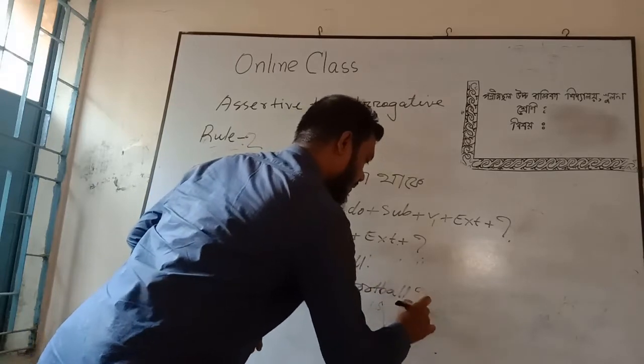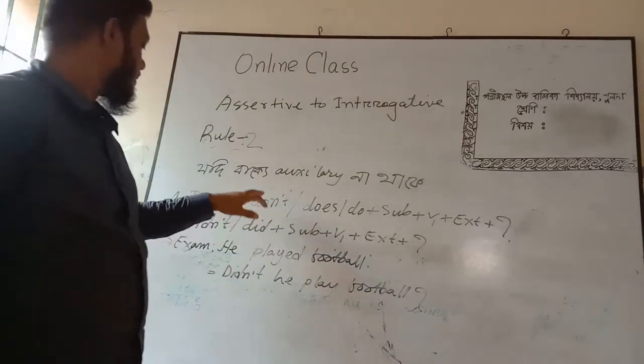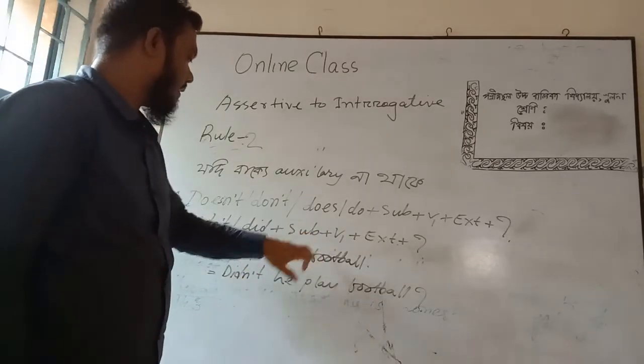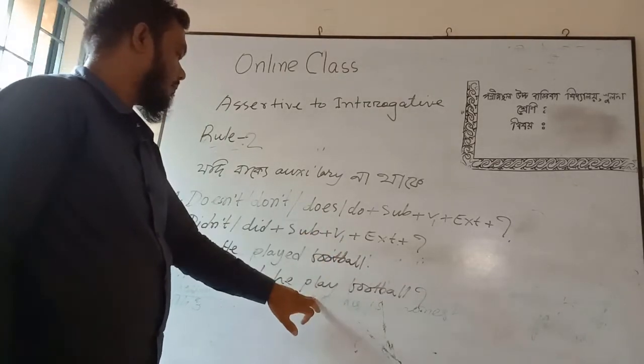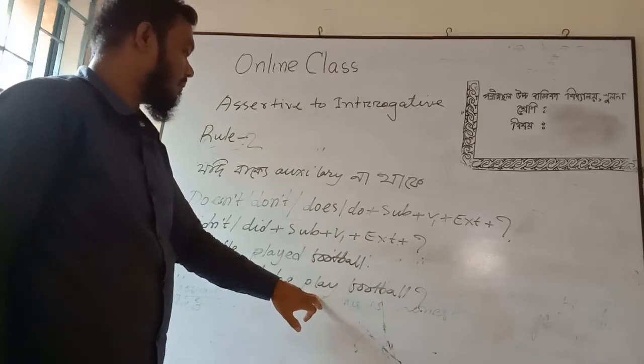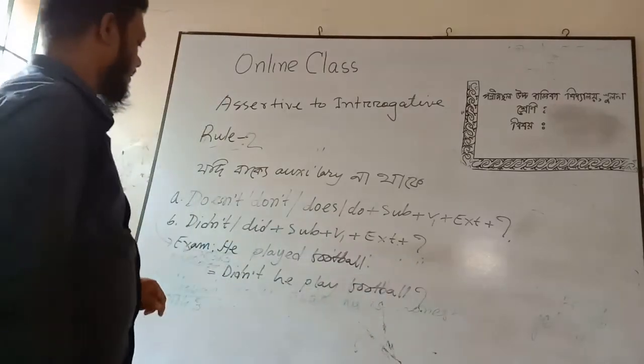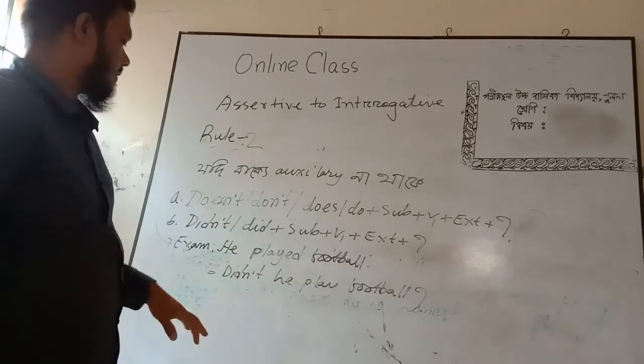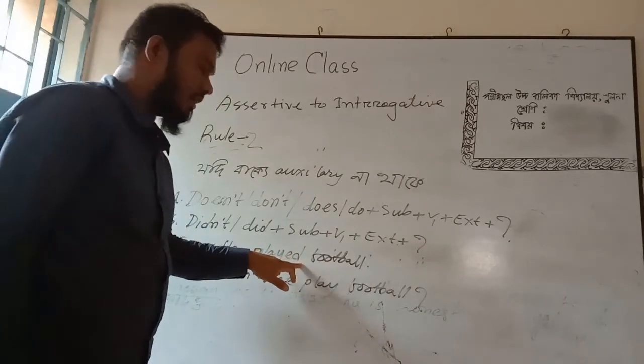And note of interrogation. According to the structure, we have used didn't plus subject plus present form of verb plus extension plus note of interrogation. Because it is a past form, that means past indefinite tense, and it is an affirmative sentence.